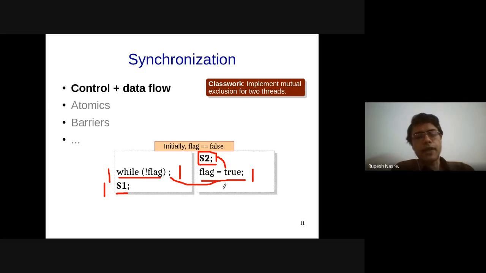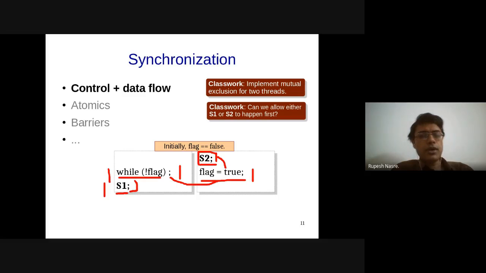Once you set flag equal to true from one thread, it is going to affect the other threads. And then again, there is a control flow from while to S1. So because of this chain, there is a guarantee that S2 and S1 are never going to get executed at the same time, and therefore there is a mutual exclusion guarantee in this case. Yeah, I'll leave it at that.